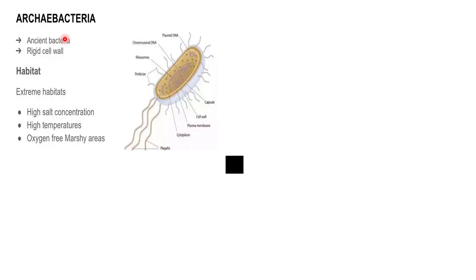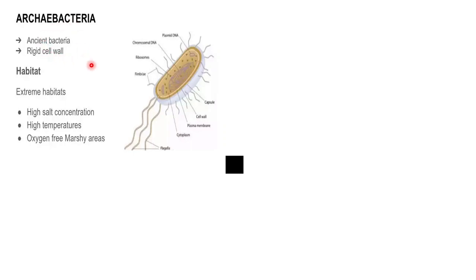Monera can be classified broadly into two: Archaea Bacteria and Eubacteria. Eubacteria will be either autotrophic or heterotrophic, whereas Archaea Bacteria will be purely heterotrophic. Now, the basic difference between these two is that Archaea Bacteria do not need oxygen, whereas Eubacteria are completely dependent upon oxygen. So, these are the anaerobic bacteria, anaerobic monerans.